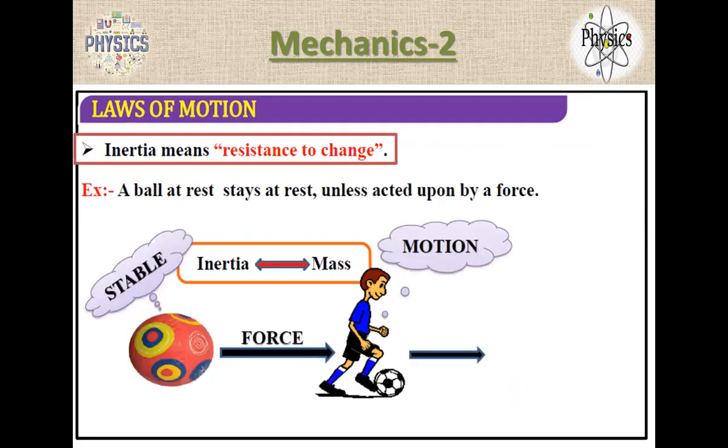Inertia means resistance to change. You can think about it here also. Inertia means resistance to change. Like he's sitting like that, and I'm pushing him: go, man, come out. Like that. A ball at rest stays at rest unless acted upon by a force. So, resistance to change.